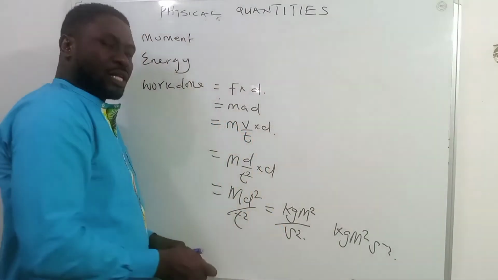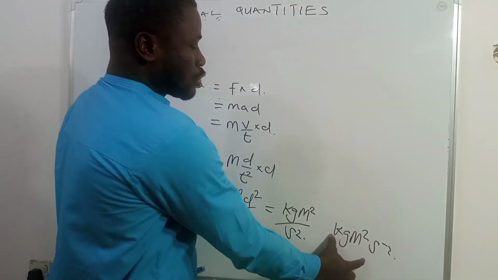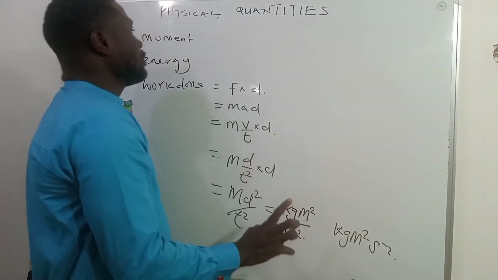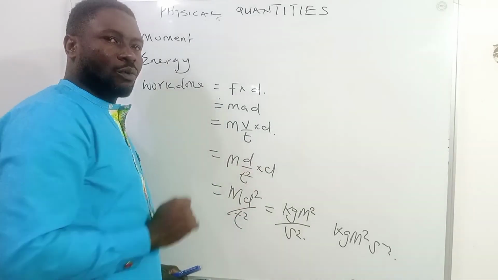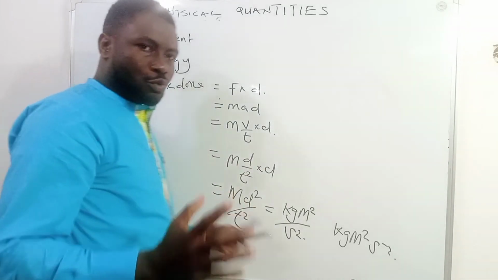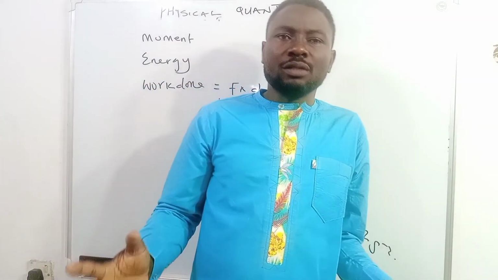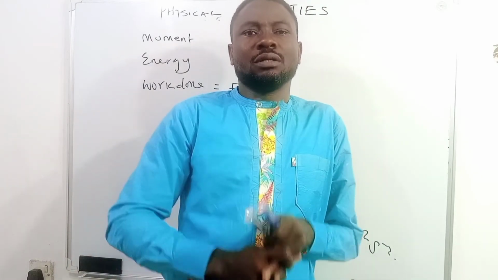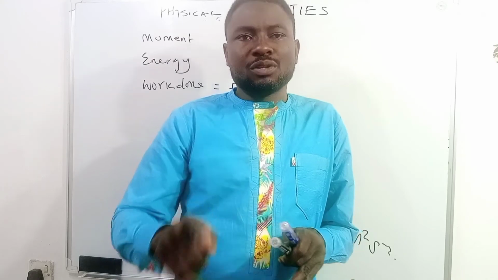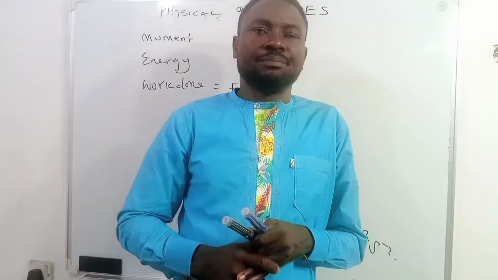You can see the unit here, kilogram meter square per second square, is the same as the unit of moment and is also the same as the unit of what? Energy. Which is why I said earlier that the unit of moment, the unit of energy, and that of work done are all the same in terms of kilogram meter second system.